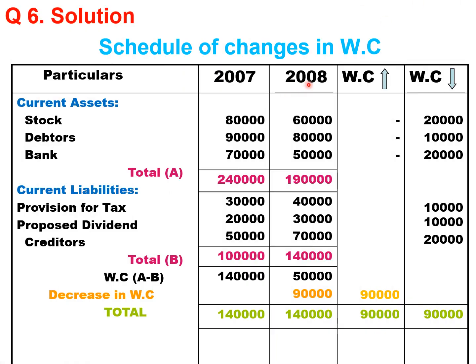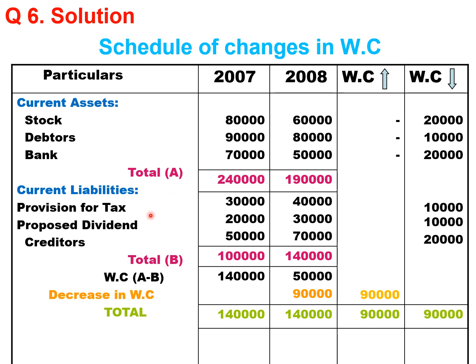So this is called statement of changes in working capital. Decrease in stock of 20,000 will result in decrease in working capital. Decrease in debtors of 10,000 will result in decrease in working capital. Decrease in bank 20,000 will result in decrease in working capital. So total of current asset 2,40,000 and 1,90,000.